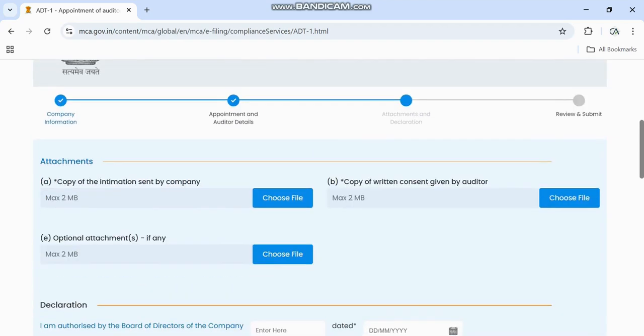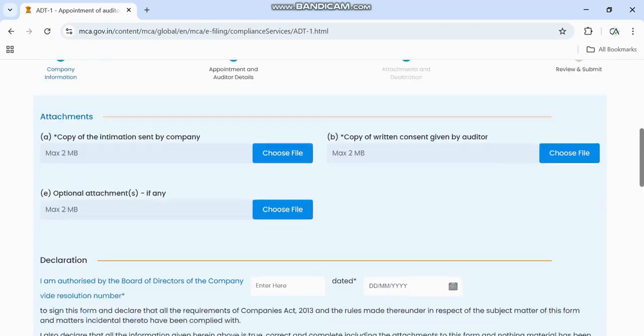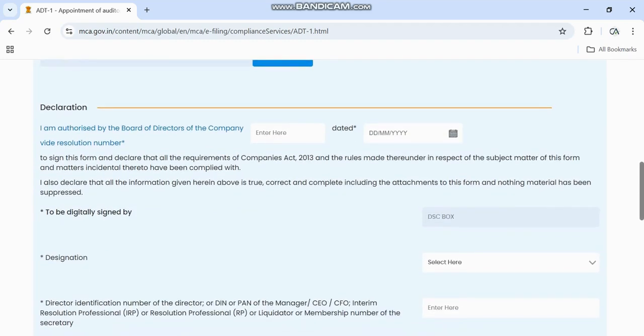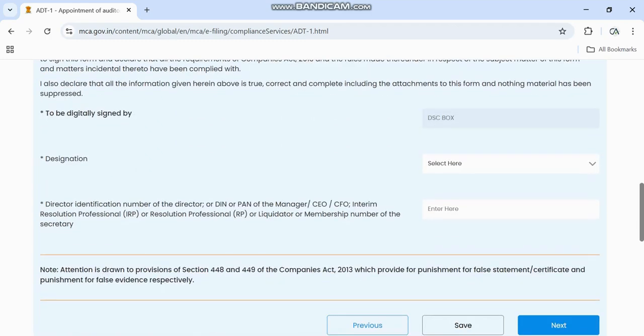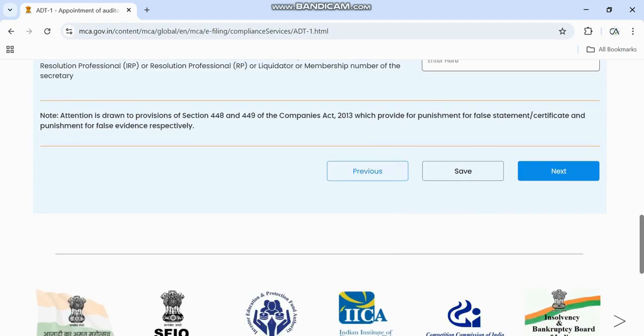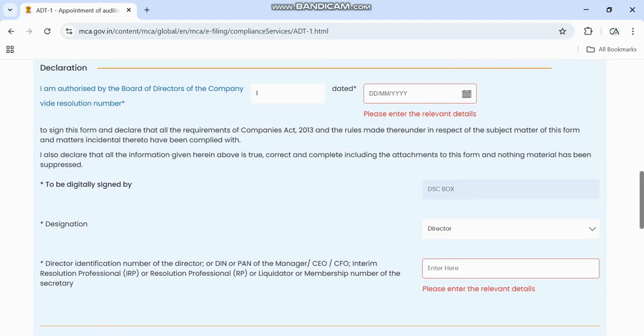Over here, you have to put these attachments: the copy of intimation sent by the company, the copy of written consent given by the director, and then, optionally if you require, the copy of the board resolution. Then, I am authorized by the board of directors. This will be the first meeting, so I put first meeting. Then the date: within 30 days this meeting has to be conducted, so take care to pass the board resolution within 30 days of the incorporation of the company. Then the designation, the director, then the number you have to put. Then save the form.